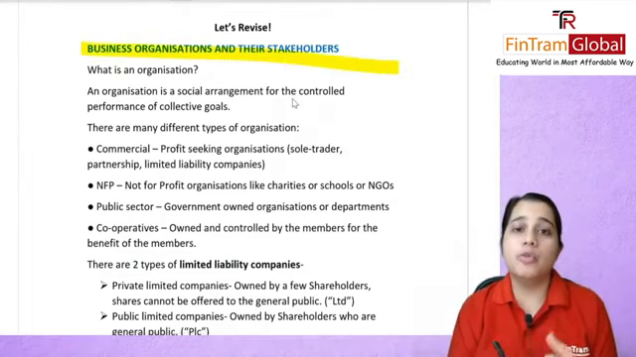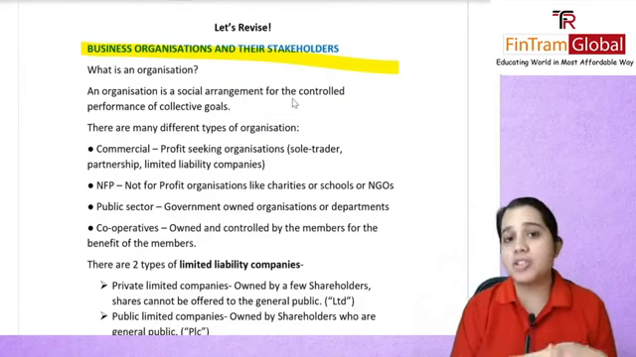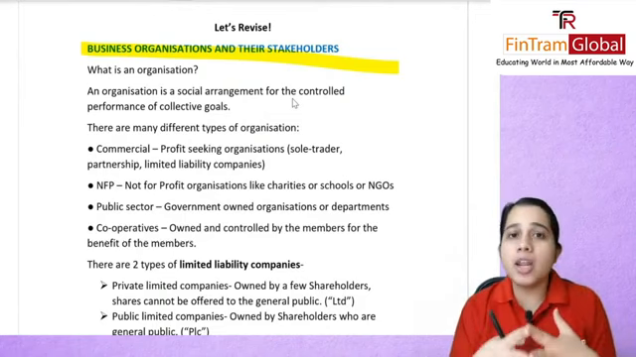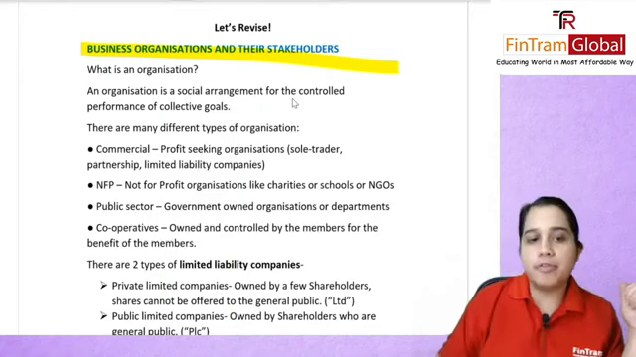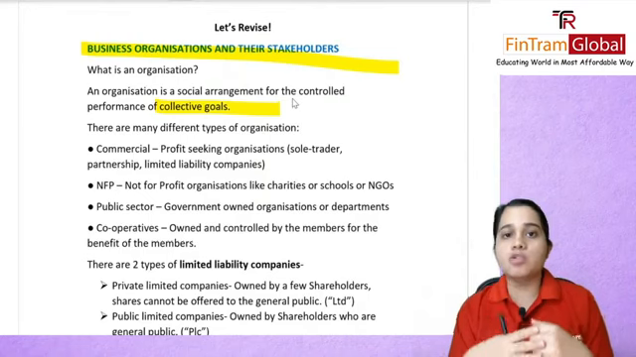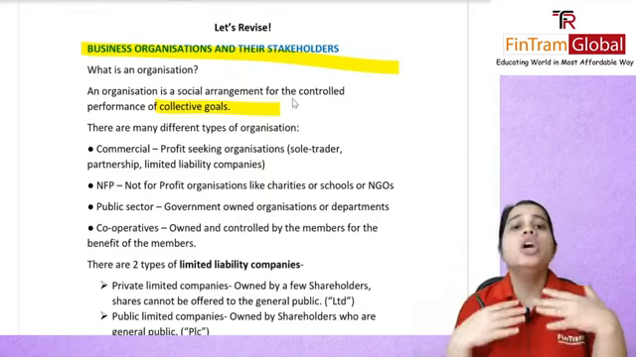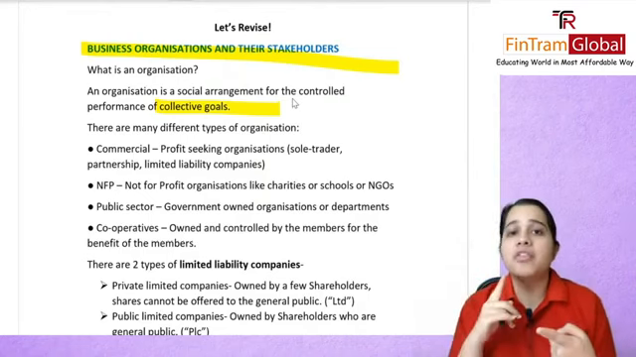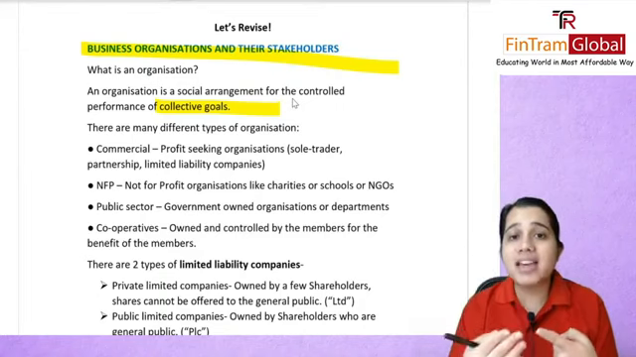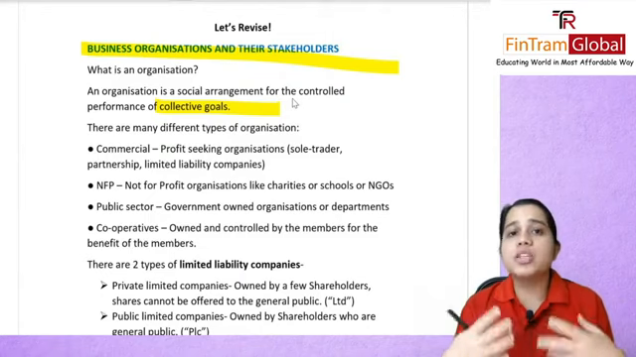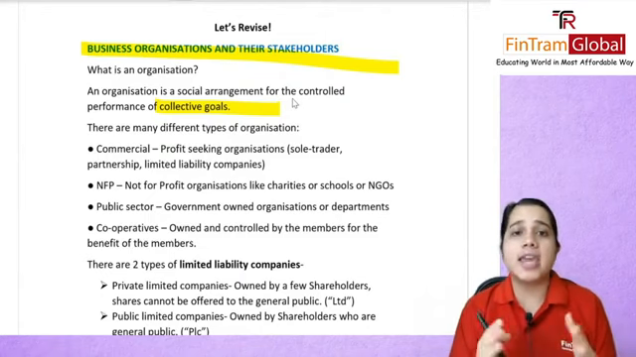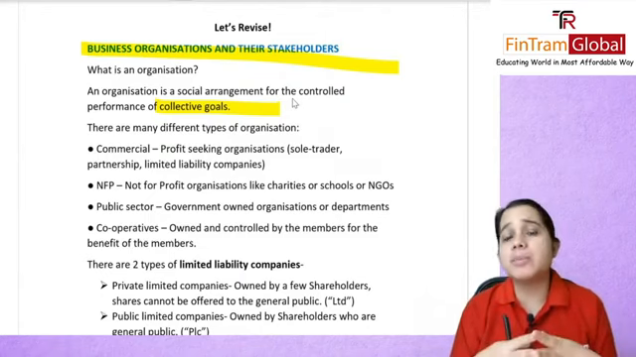What did we study here? We firstly studied what is an organization, which was basically that in an organization, there will be a social arrangement for the controlled performance of your collective goals. So as such, in an organization, you will have some goals, right? You could have a goal as such to increase or maximize your profit, or it could be that you want to give something to the society. If you are working for the society, profit may not be your ultimate motive.